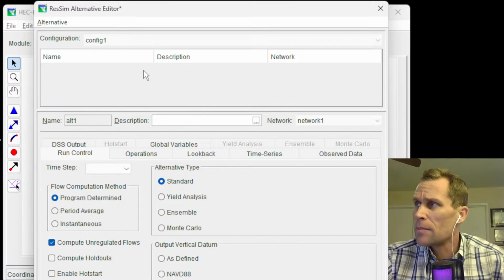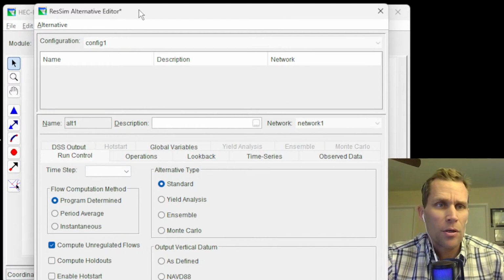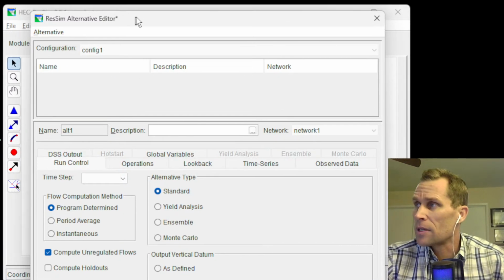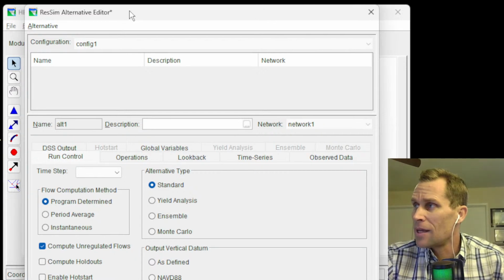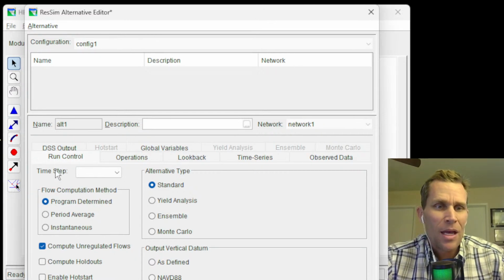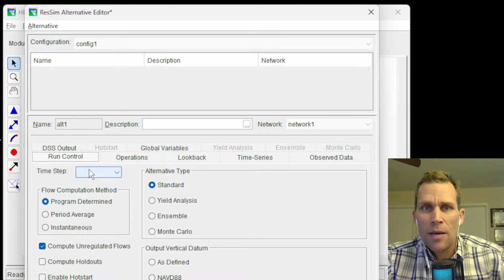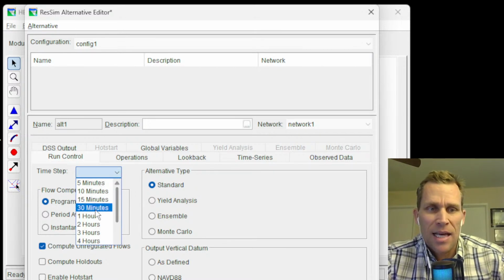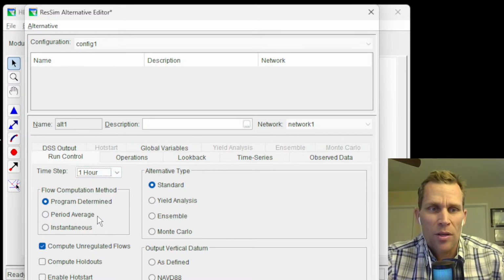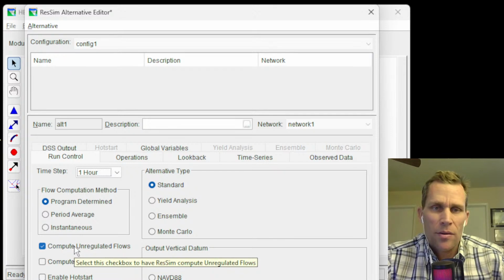Zoom to the top. Sometimes these forms don't resize, so I have to keep in mind you guys can't see everything I can see sometimes. The Run Control tab is the first tab we want to define. I'm going to say the time step for the computations will be 1 hour, and then I will leave everything else just as it is for the default on this tab.